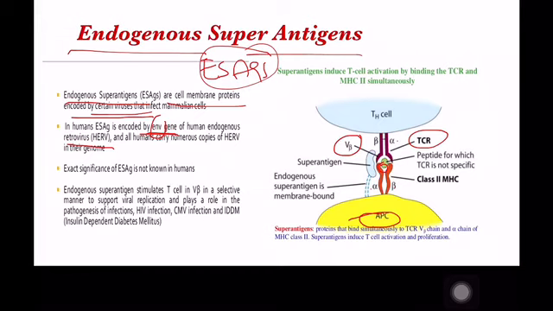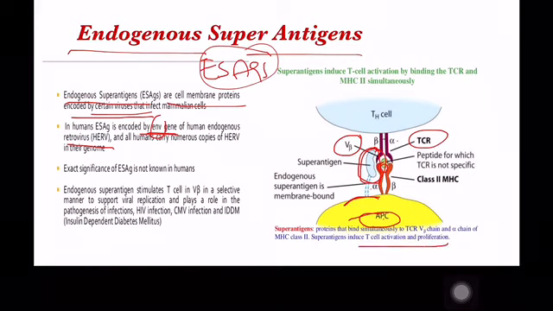This is the variable domain, and the super antigen here, the endogenous super antigen which is bound to the membrane of the antigen presenting cell, is not in the groove but in the lateral part, to the side of the alpha and beta domain of the TCR, where this super antigen binds. That leads to the massive proliferation and activation of T cells and the release of cytokines.